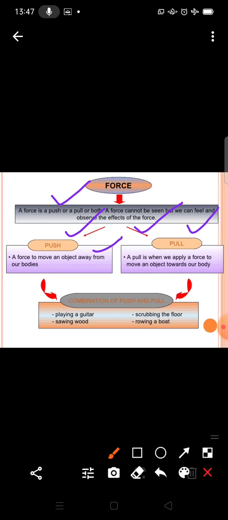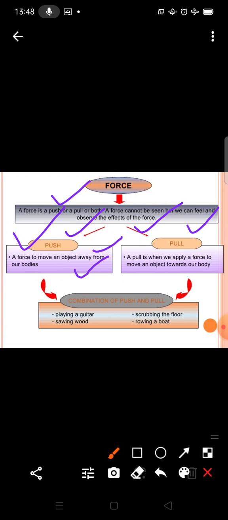Student, what do you mean by the push? A force to move an object away from our bodies. When you move an object away from your body, that is called push. So a force to move an object away from our bodies is called push.